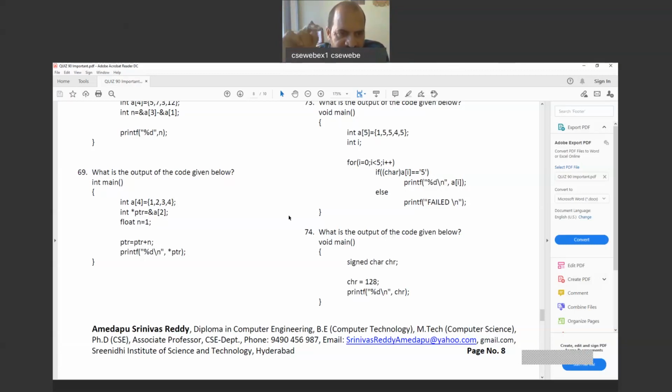But here, by watching the n value 1, we may assume that it's an integer, but the type of n is float. So when you write n is equal to 1, it may be stored as 1.00000. Sometimes, even when you store 1, 8 or 10 zeros followed by 1 may be there, because I already told you floating point numbers may not be stored exactly.